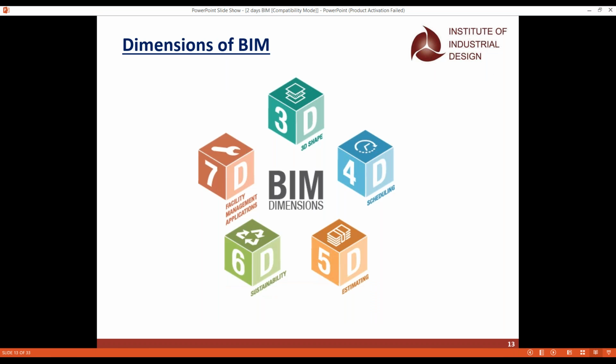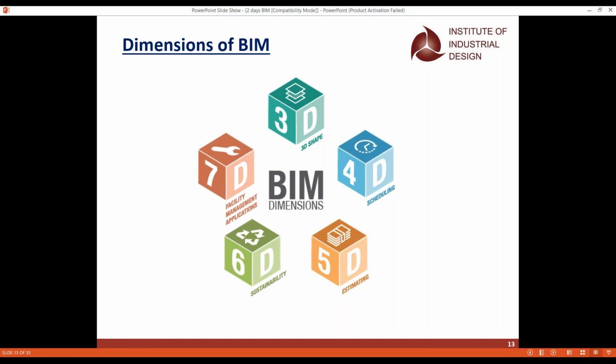And next we are going to see about the dimensions of BIM. As we all know, by default we have 7 dimensions of BIM. It is called 7D, 7 dimensions. When it comes to 3D, the dimensions are length, breadth, and height, and that is what is called 3D. So when it comes to 4D, it is length, breadth, height, and time, that takes your 4 dimensions.